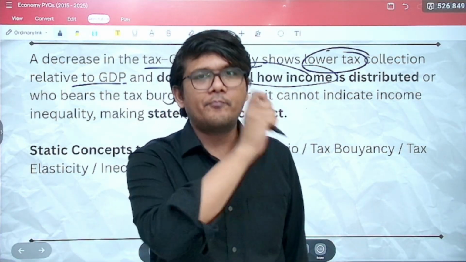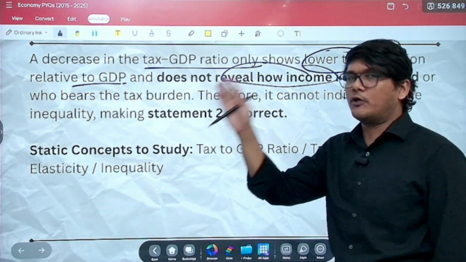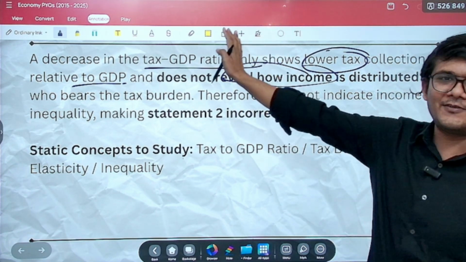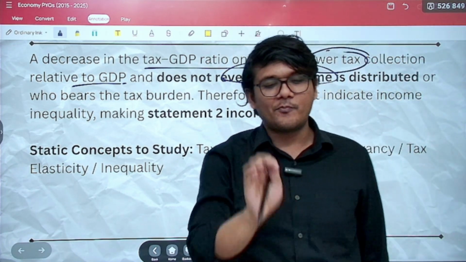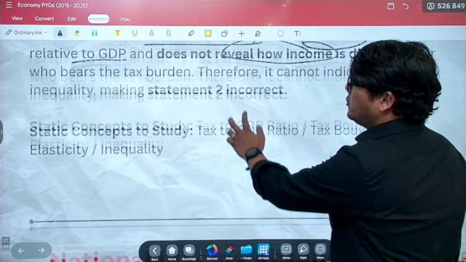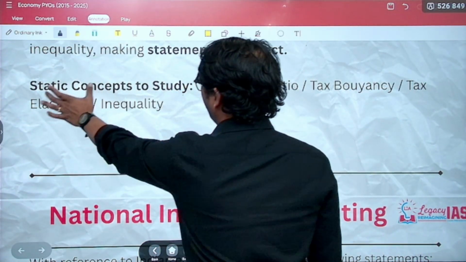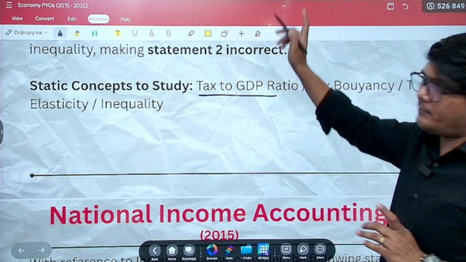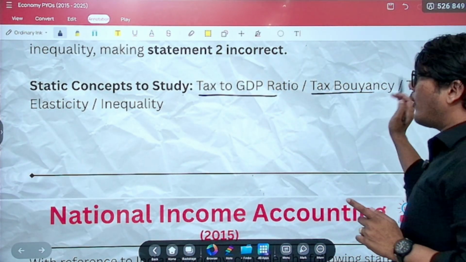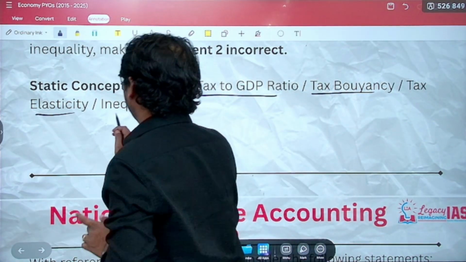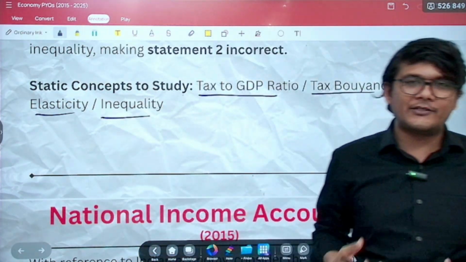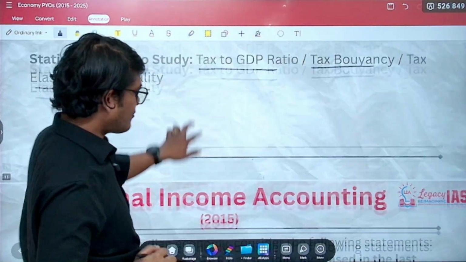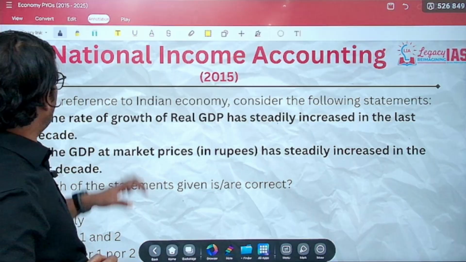Now, the most important thing from this question for you to learn is, of course, you should know what the answer is, what all the concepts that we have seen. In addition to this, the most important thing for you to know here is that you should also be knowing the certain static concepts which are related. First, you should know tax to GDP ratio, which we have done. Tax buoyancy, you should study. Tax elasticity, inequality, how to measure inequality. These things you should be knowing. Let's move ahead to the next question.